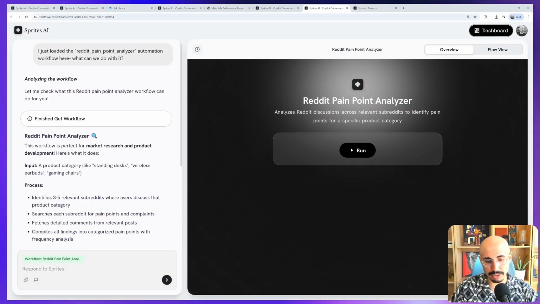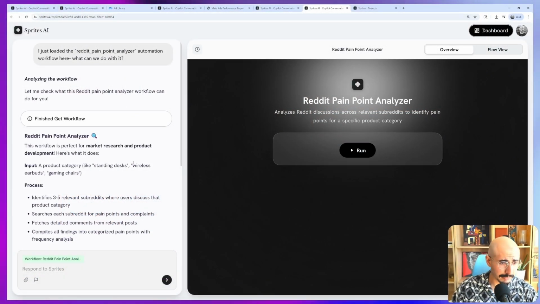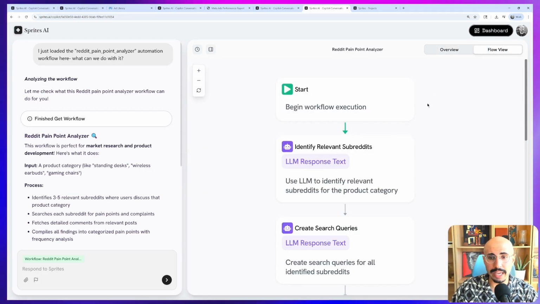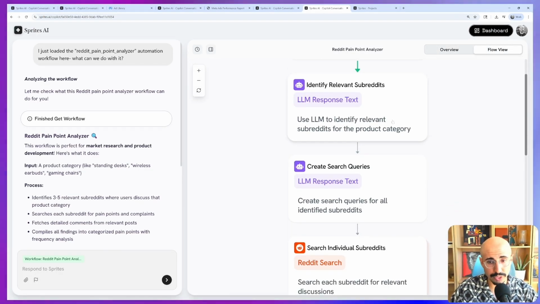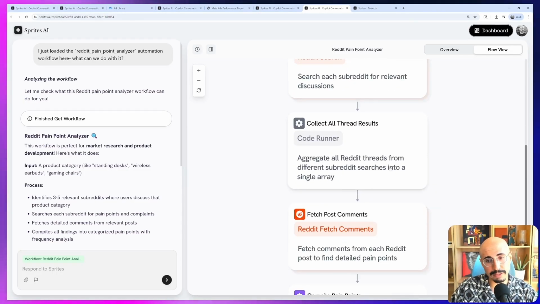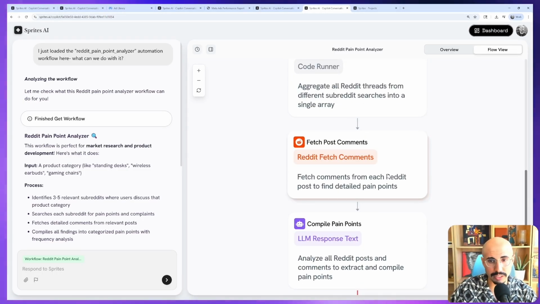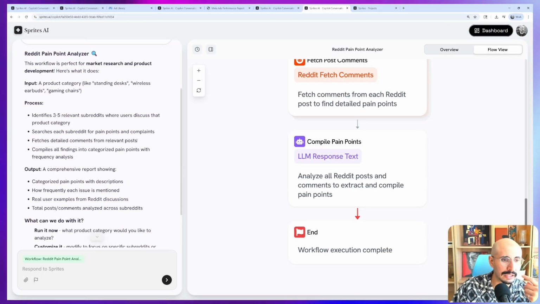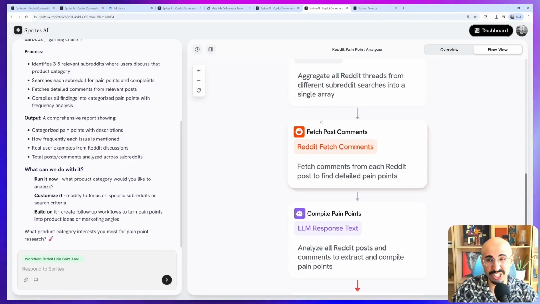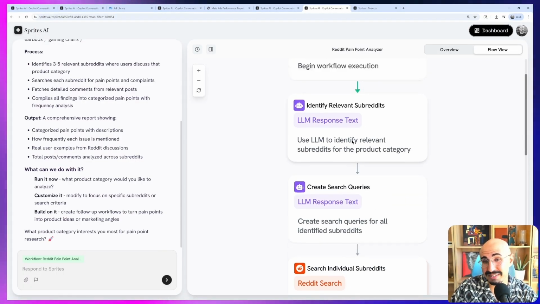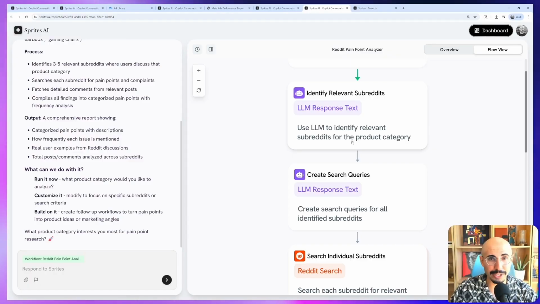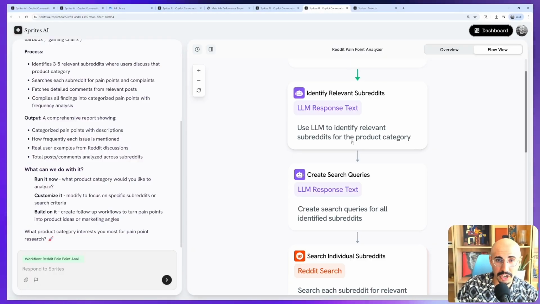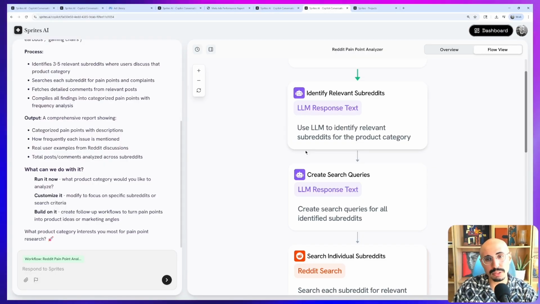So we go ahead and do that. We built a little workflow to find subreddits for a given topic, search all the subreddits, fetch every single post and comment under a post in that subreddit, and then analyze the pain points. And yeah, you're going to unleash it. Something like this is probably going to take maybe even up to a couple hours to execute, depending on how big your niche is. If you're in marketing automation or language learning apps, that's a lot of content out there to analyze.